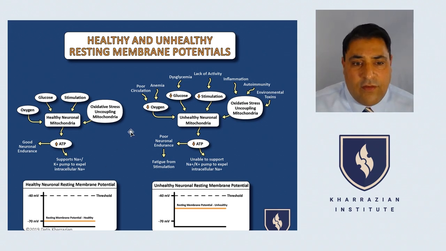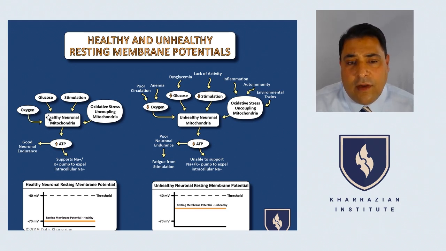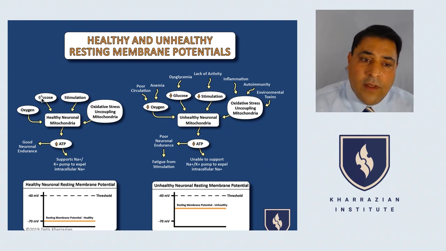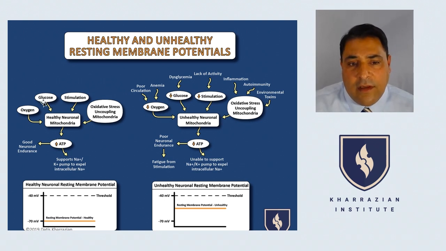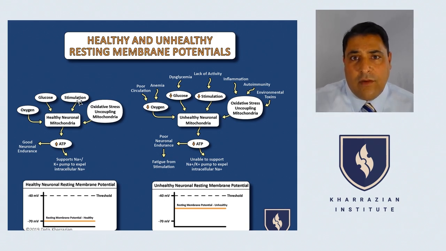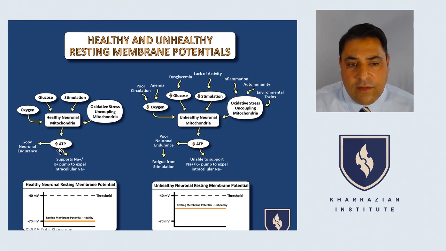On the left-hand side, just to review, we have a diagram: oxygen, glucose, stimulation. If the neuron is getting plenty of oxygen, it can go through oxidative phosphorylation. If it has glucose, it can go through the whole citric acid cycle and oxidative phosphorylation process and make ATP. And if it's being activated, activation helps make neuron mitochondria and helps neuron branching, and everything is great. As long as the neurons are getting oxygen, glucose and activation, they're going to function really well. Here, oxidative stress is uncoupled, there's not much oxidative stress, the body's antioxidant system is keeping inflammation in check, and then there's good ATP production and a good amount of endurance.